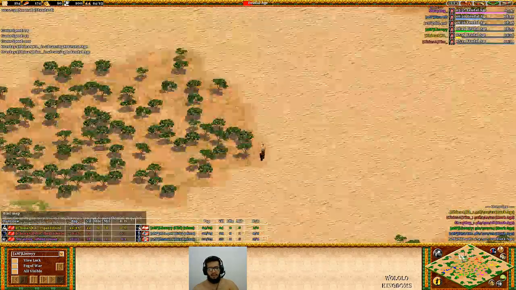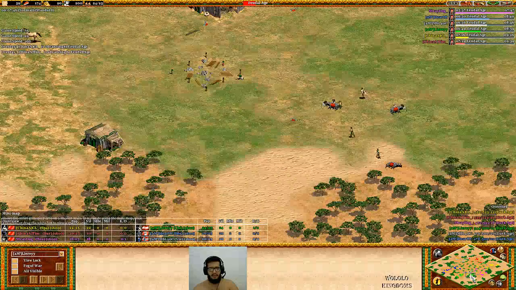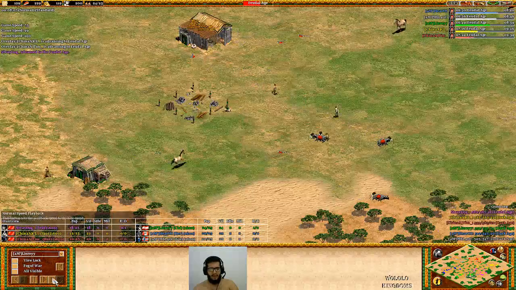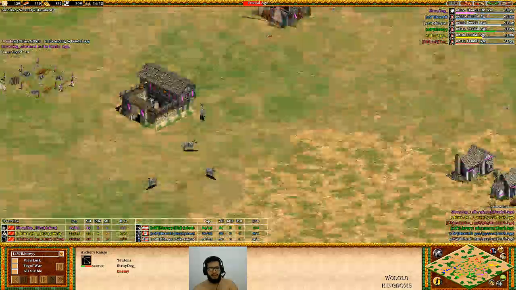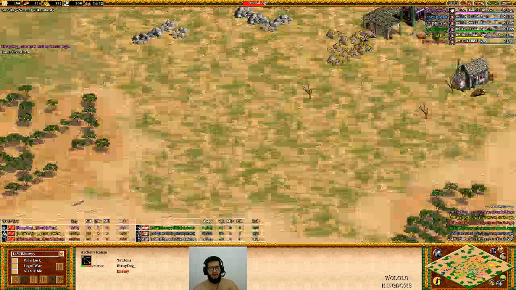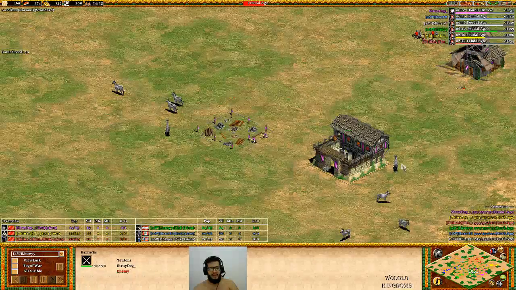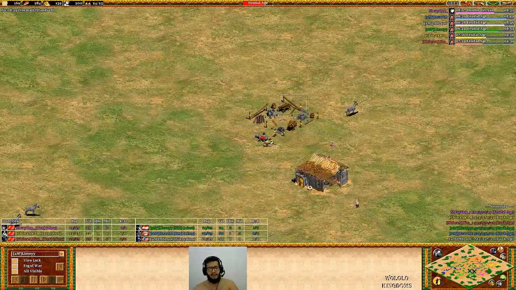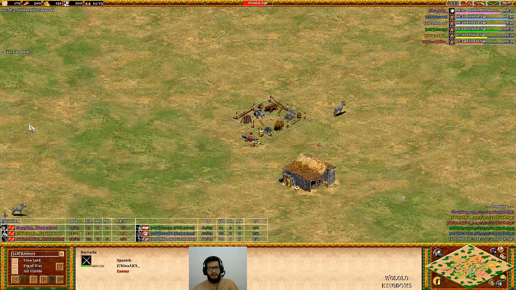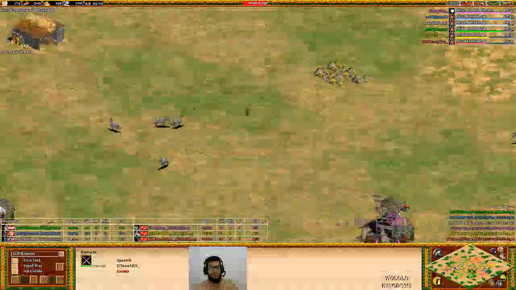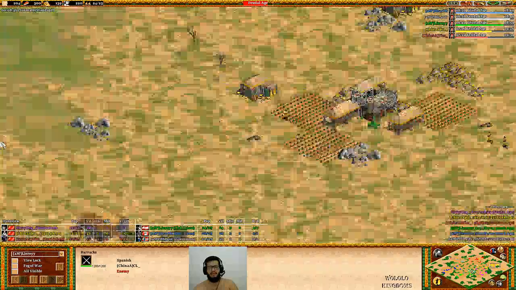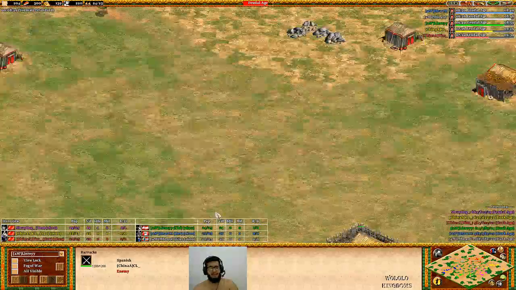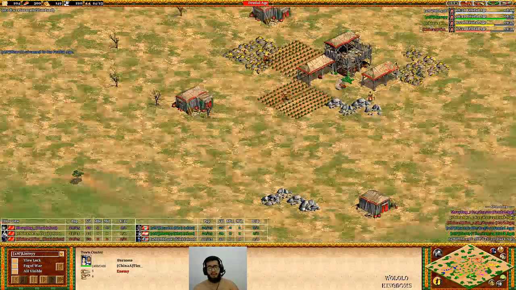Let's rush a bit. Okay, first one to feudal, Mr. Straydog, making an archery range. And he has a barracks. Second one here is CL, who's making a barracks. I expect CL to make scouts, or maybe even skirmishers, I don't know. Probably scouts to complement Straydog's ranged units.